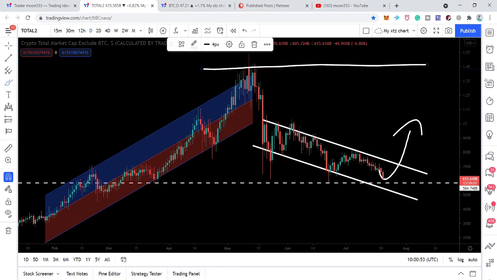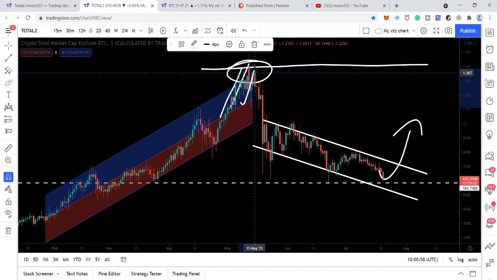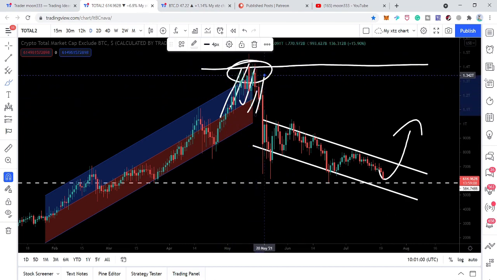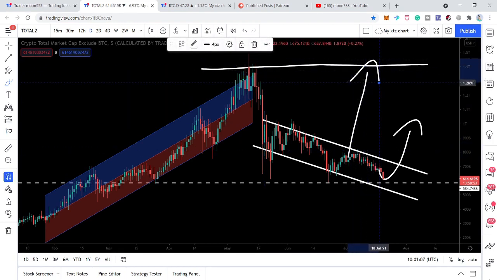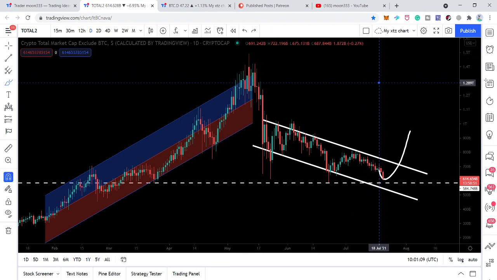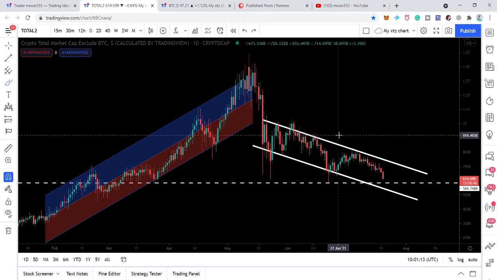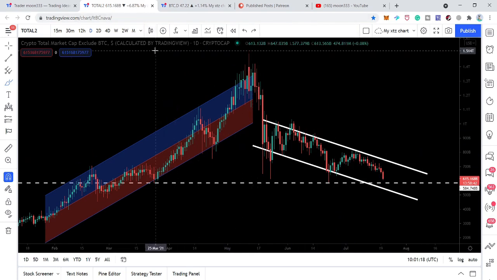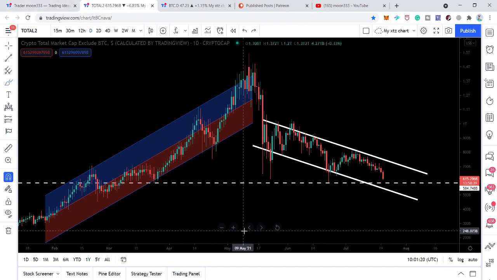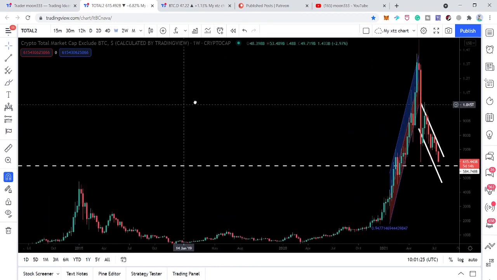We can see that we have so many rejections here. The price action has so many times attempted to break out this resistance but could not break out and rejected and moved down. So the price can move up to this resistance again, and we can have a very, very nice altcoin rally towards the upside. You can also call it an altcoin season, like previously we had in January 2018 when this index was moving up. Let me show you on the weekly time frame chart back in January 2018.